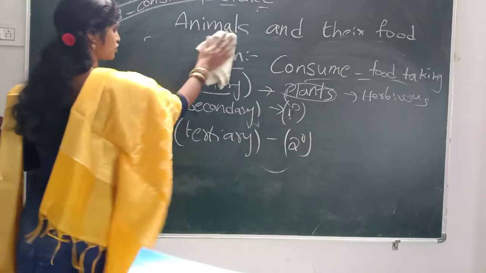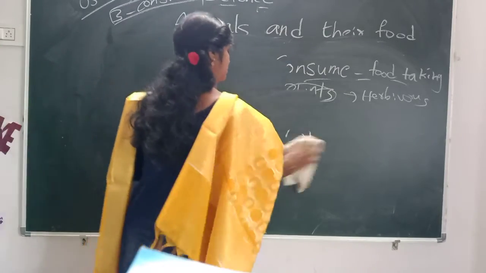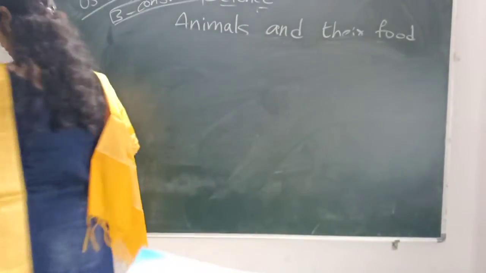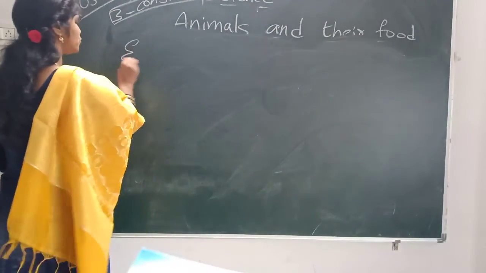So we are clear with the food chain. Next topic, if we see, energy flow in the food chain.